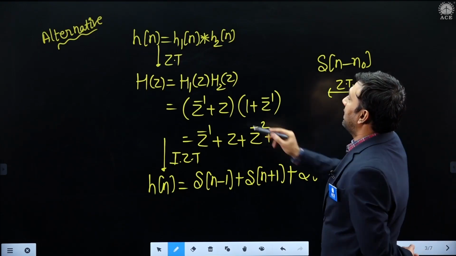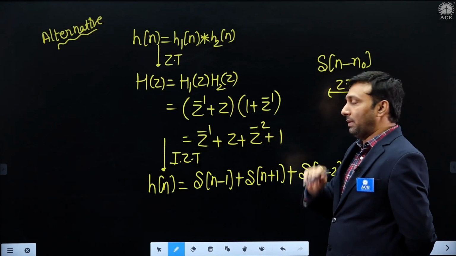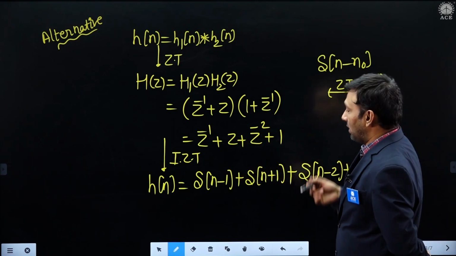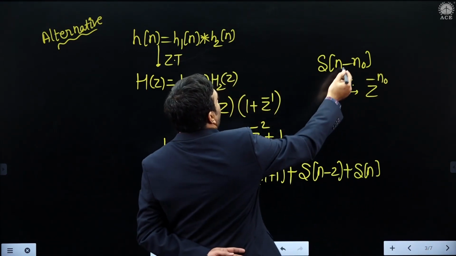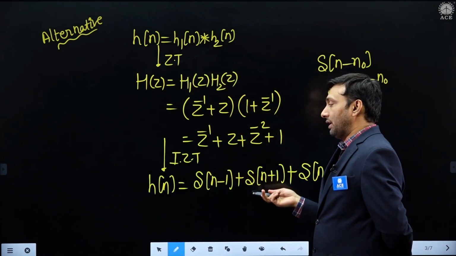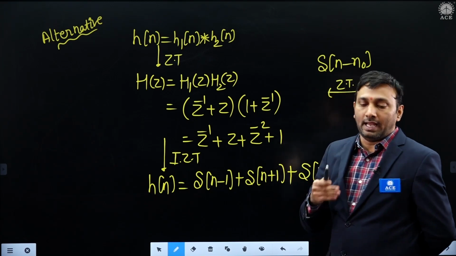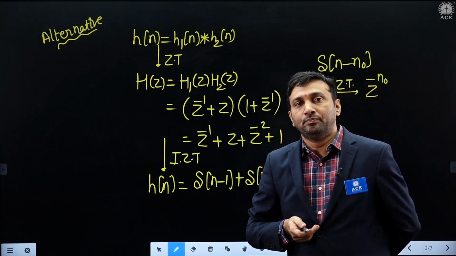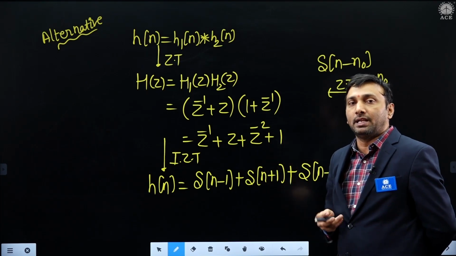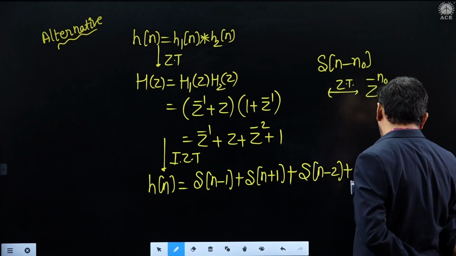Just multiply the answers. After multiplication, this is the resultant H of z. Take the inverse z transform. For that, the z transform for a delayed impulse is z power minus n naught, from which also we can decide the answer. In the time domain, you have to convolve them. In the transform domain, it is a product. By any method, the answer is the same.